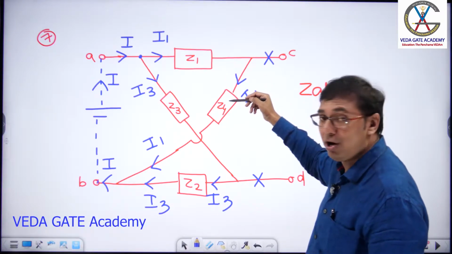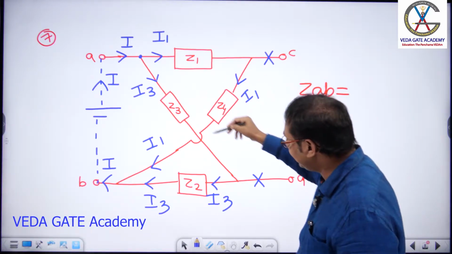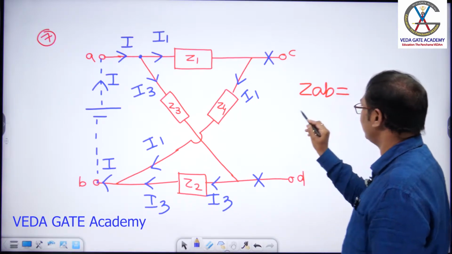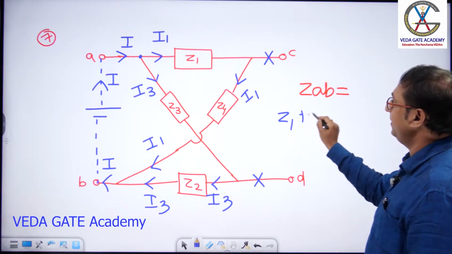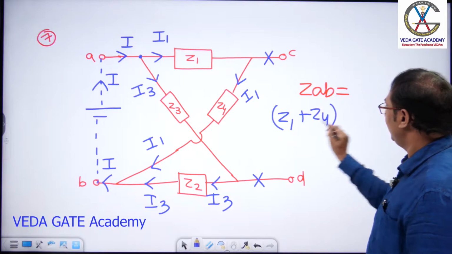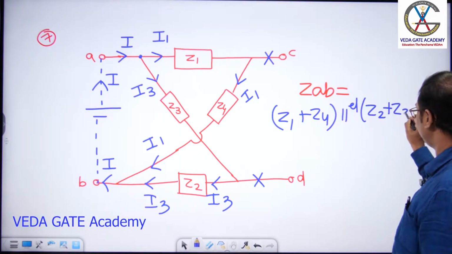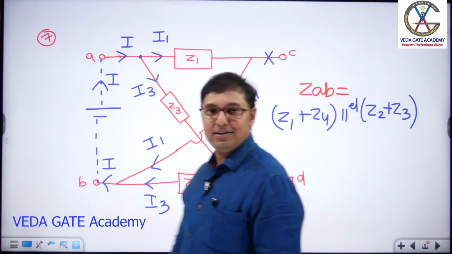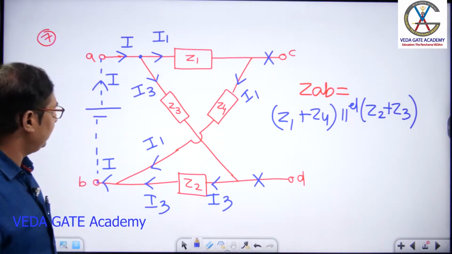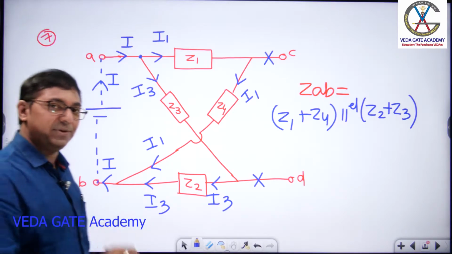Finally, the answer is: Z1 plus Z4 is in parallel with Z3 plus Z2. I am writing the answer here: Z1 plus Z4 in parallel with Z2 plus Z3.